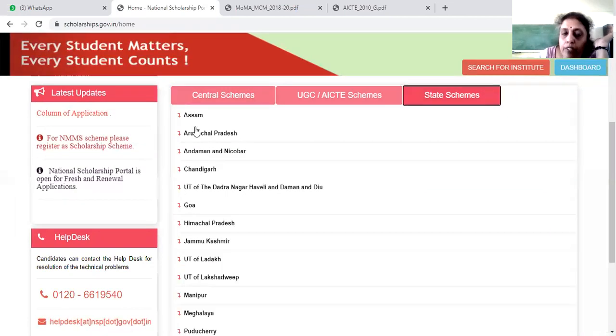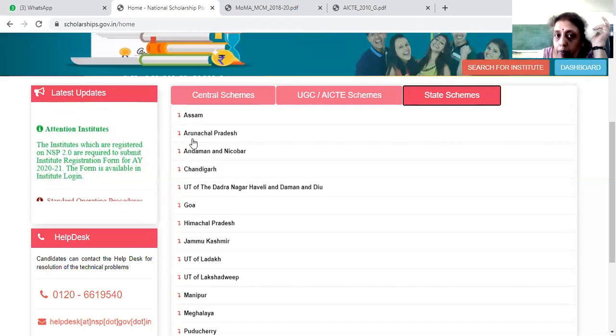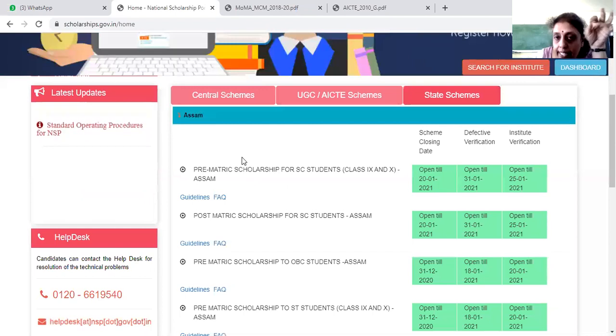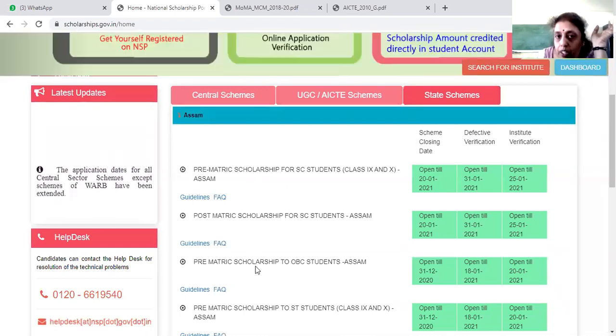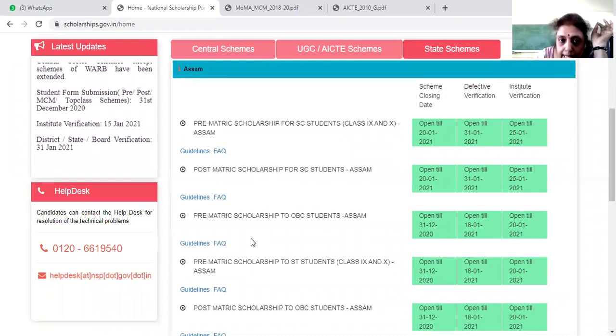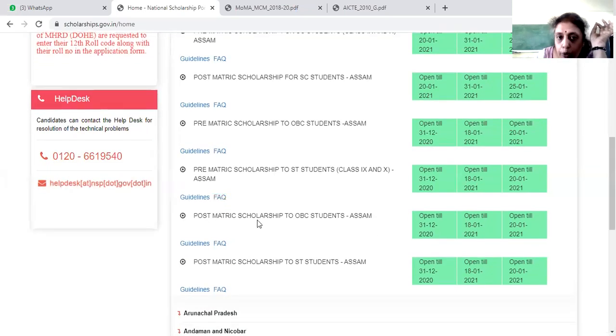Next is state schemes. If any students in this group belong to any of these states, Assam, Arunachal Pradesh and so on, you have to click on the particular state you belong to. There they will give you a list of scholarships that the state government is going to provide. For example, in Assam, which I have opened, you can see pre-matric and post-matric scholarships for OBC students and post-matric scholarship for ST students.